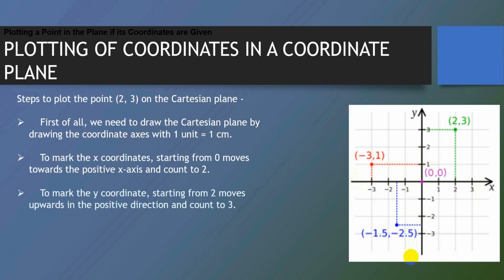Now first we will mark the x coordinate. Whenever a point is given to us, we will mark the x coordinate first. See this point, (2, 3). In this point, 2 is your x coordinate. So this is your perpendicular distance 2, and on the y-axis the value is 3. So the point becomes (2, 3). The point where these two perpendiculars intersect is your located point.